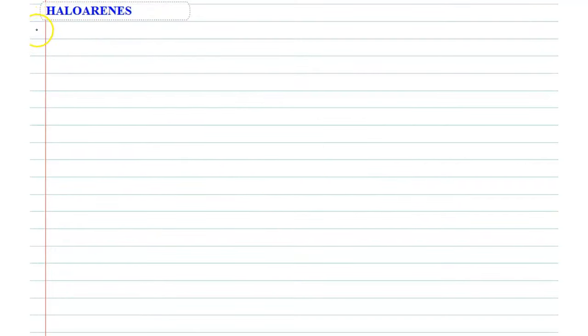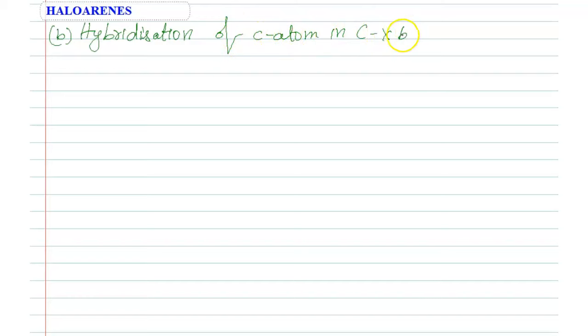Second reason is hybridization. So, hybridization of carbon atom in C-X bond. It also affects the nucleophilic substitution reaction, because in case of a partial double bond character, so I said already based on resonance structures.